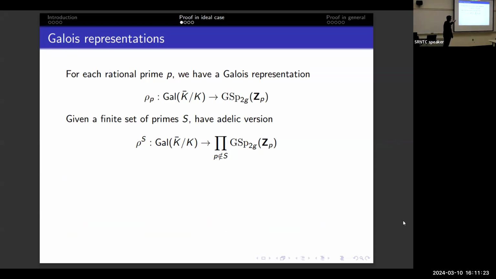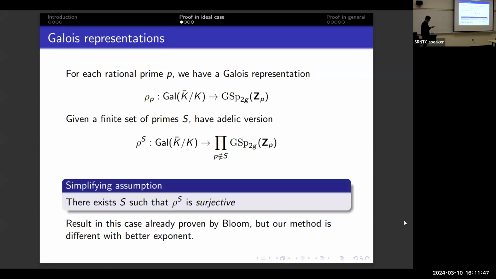So for that, we introduce the Galois representation, which we saw in the last talk, where G is equal to 1. So this GSp2 is just equal to GL2. So we have a Galois representation sending Gal K into GSp2(Z_p), and then we can take the product over many primes. So we have an adelic Galois representation. And our assumption is that the abelian variety is generic. So it has adelic open image in as large a group as possible. So it has open image into GSp2(G), say, adelic points.